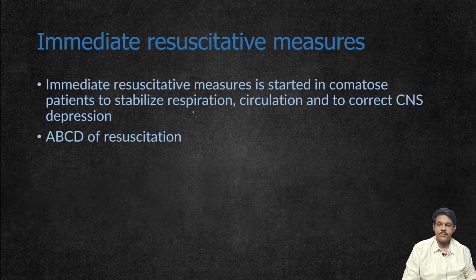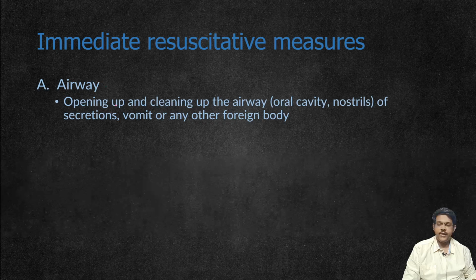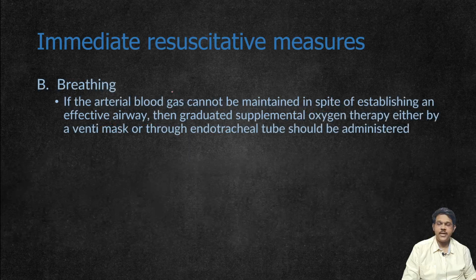This is done to stabilize respiration and circulation, and to correct the CNS depression. That is, ABCD of resuscitation is done. ABCD includes airway, where the airway has to be kept open by cleaning the airway, that is the oral cavity and nostrils, of secretions, vomit, or any other foreign bodies, so that the person is able to breathe properly. Next, if the person is unable to breathe, then breathing should be started. If arterial blood gas cannot be maintained in spite of establishing an effective airway, then graduated supplemental oxygen therapy, either by Venturi mask or through an endotracheal tube, should be administered so that the blood oxygen level is maintained.